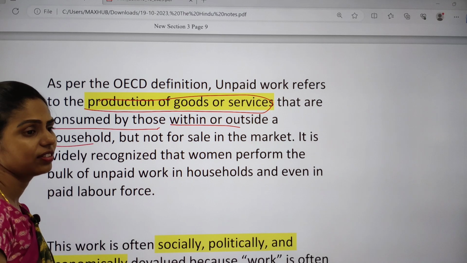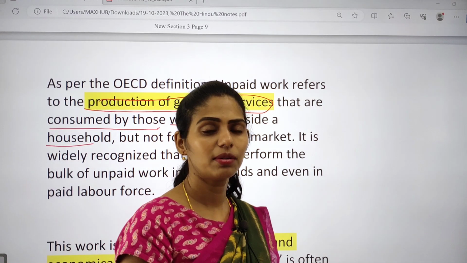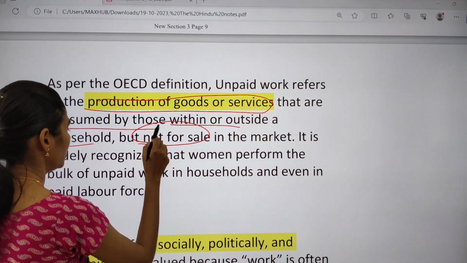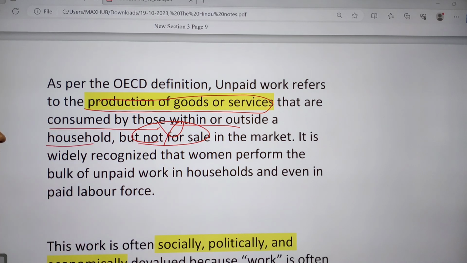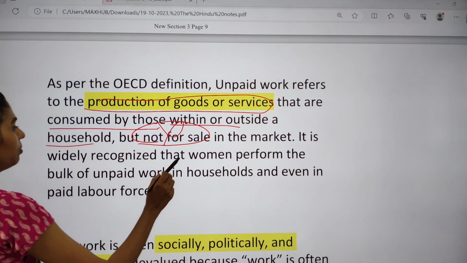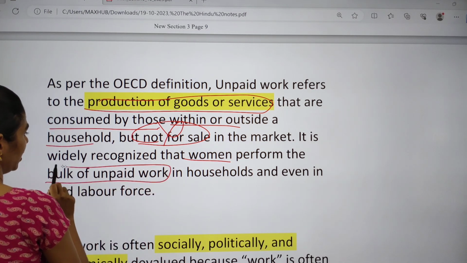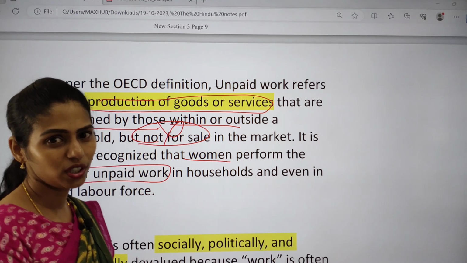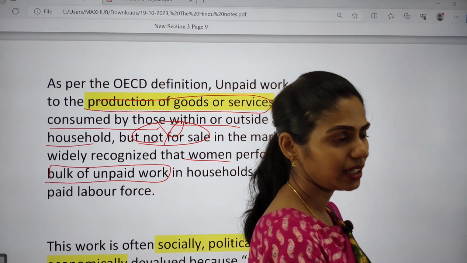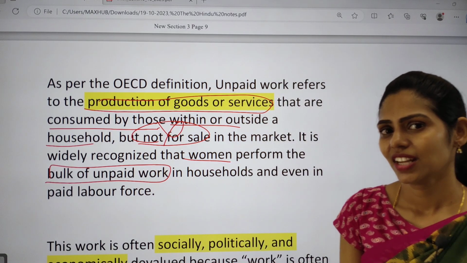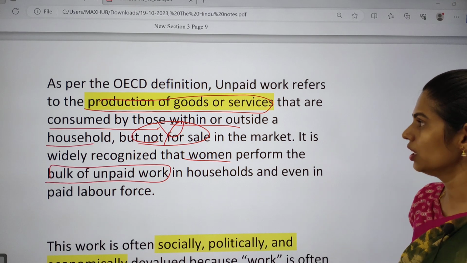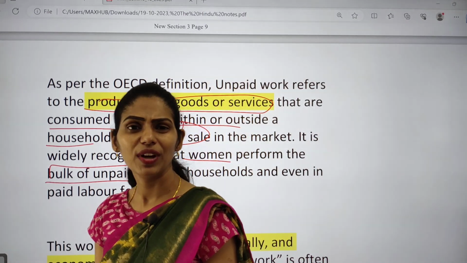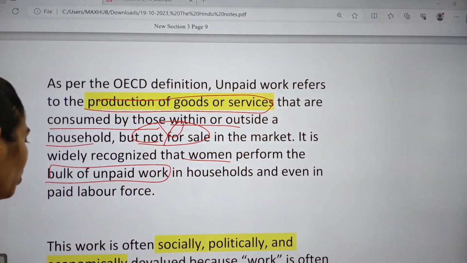So if there is any sale in the market, that will be contributing to GDP. But if it is not for sale in the market, it is not contributing to the economy. It is widely recognized that women perform the bulk of unpaid work in households and even in the paid labor force. Women do household work, and even if they get some little time, they do jobs, even part-time jobs. In this way, women are contributing to the economy also, but it is a very little portion compared to that of men.